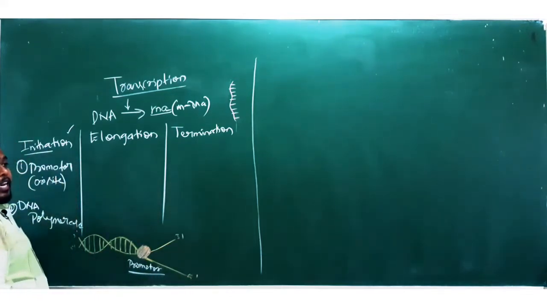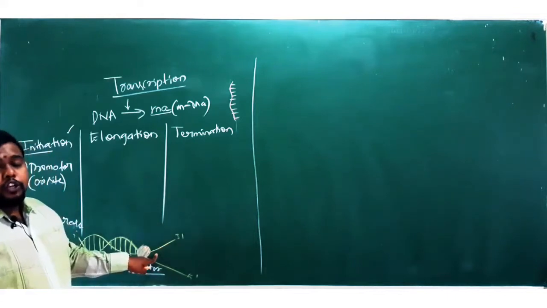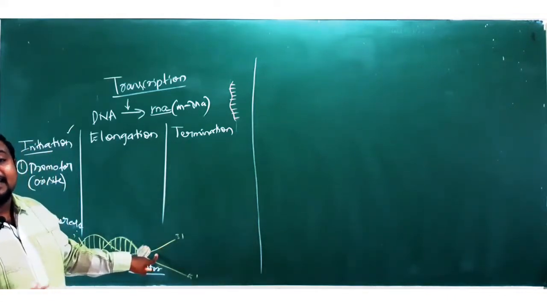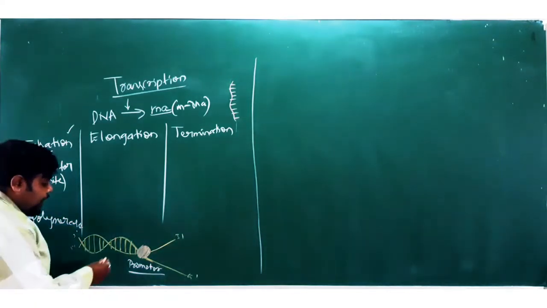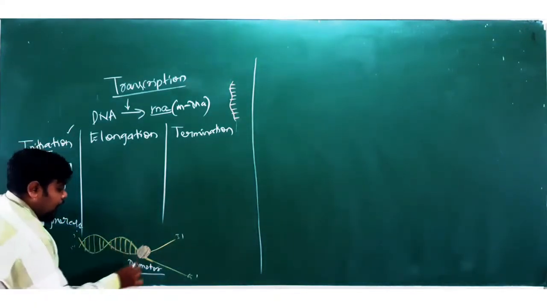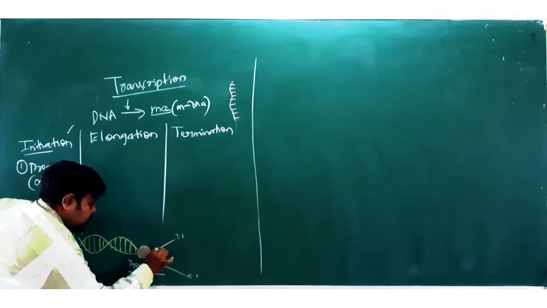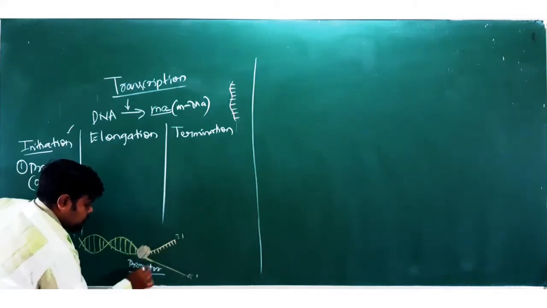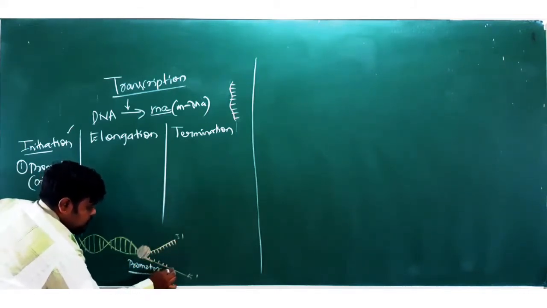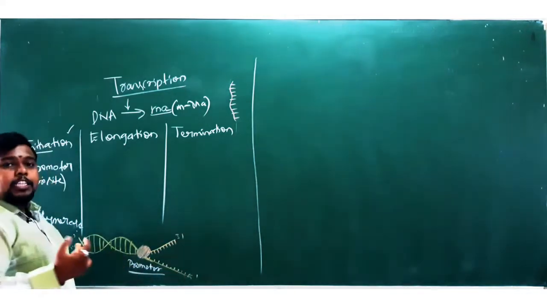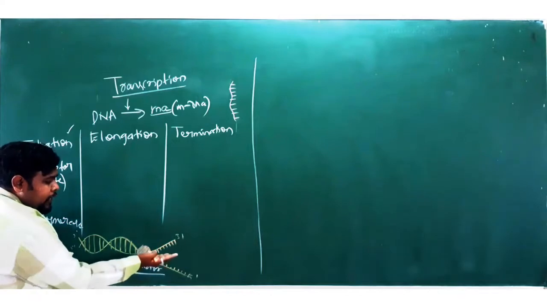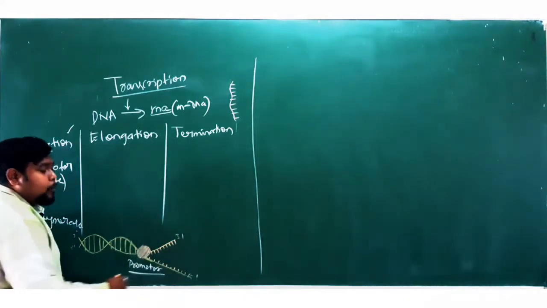Due to the function of helicase, the DNA unwinds, and you can find the nucleotides separated in the form of a zip.